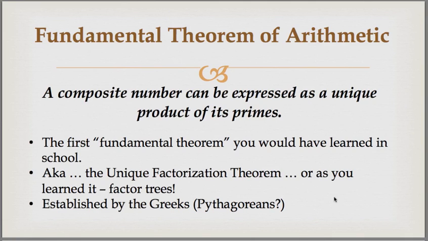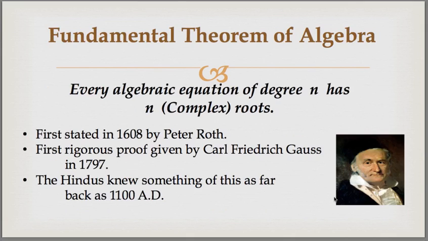The fundamental theorem of arithmetic was established by the Greeks, more than likely the Pythagoreans, who of course were led by Pythagoras himself. Fast forward a little bit to your days in algebra, where you would have come across the fundamental theorem of algebra, which states that every algebraic expression of degree n has n complex roots.